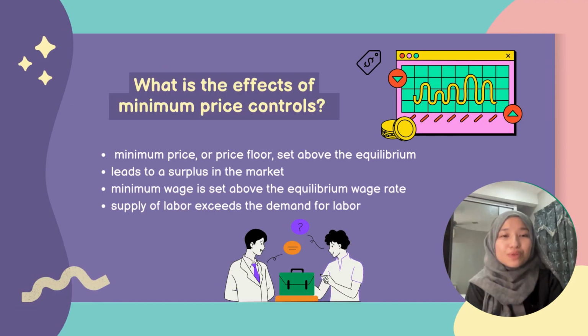Let me explain to you about the effect of minimum price control. A minimum price or price floor set above the equilibrium price leads to a surplus in the market. In the context of the labor market, this means that the minimum wage is set above the equilibrium wage rate where the supply of labor exceeds the demand for labor.